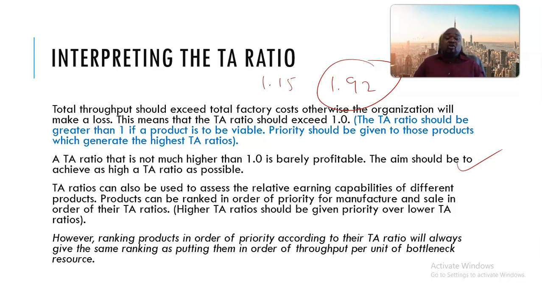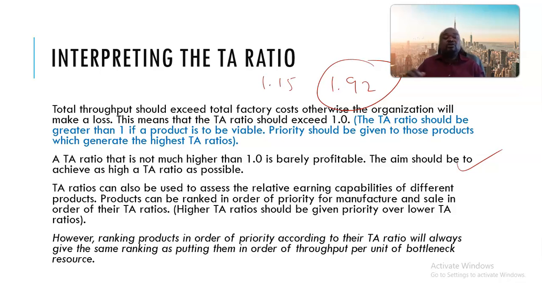Throughput accounting ratios can also be used to assess the relative earning capabilities of different products. Products can be ranked in order of priority for manufacture and sale in order of their throughput accounting ratios. Higher throughput accounting ratios should be given priority over lower ones. However, ranking products in order of priority according to their throughput accounting ratio will always give the same ranking as putting them in order of throughput per unit of bottleneck resource.